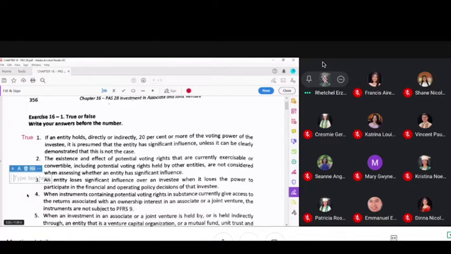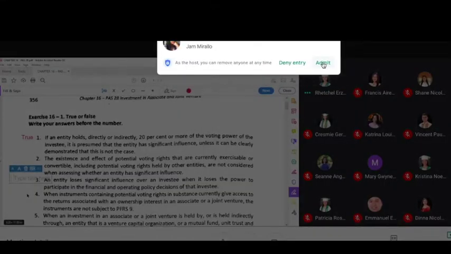I hope that's clear to everyone, class. Check significant influence first. If it's silent, then you look at the shareholdings, because there's a presumption that if it's at least 20%, then you have significant influence, unless the opposite can be clearly demonstrated. And then if it's below 20%, PFRS 9 lang. If there's significant influence, then PAS 28.